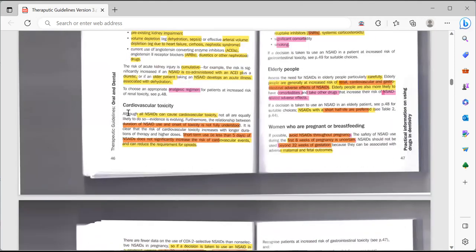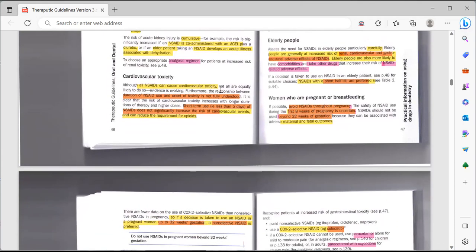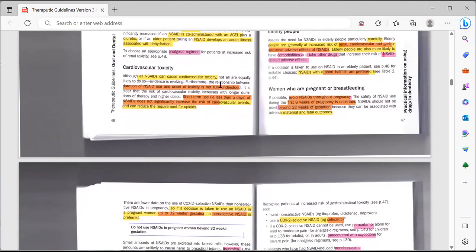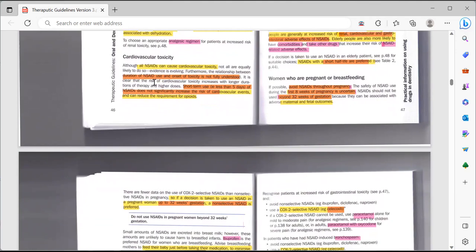Okay. Then the second type is the cardiovascular toxicity. Although all NSAIDs can cause cardiovascular toxicity, not all are equally likely to do so. Evidence is evolving. Furthermore, the relationship between the duration of NSAID use and the onset of toxicity is not fully understood. It is clear that the risk of cardiovascular toxicity increases with longer duration of therapy and higher dose.